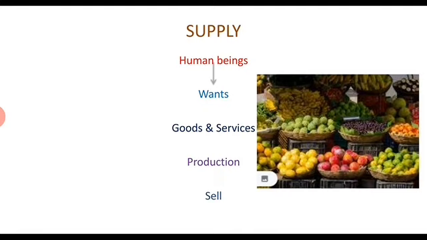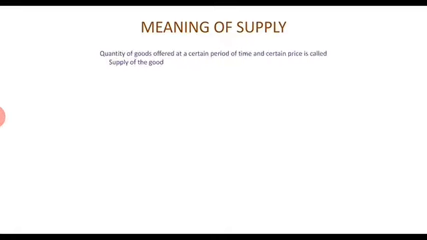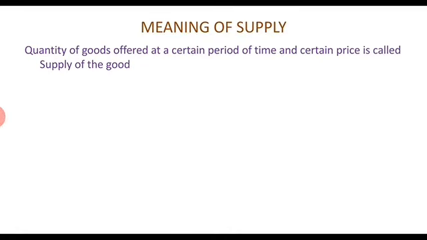Once produced, the producer is ready to sell the volume of production in the market. It is called supply. The meaning of supply: the quantity of goods offered at a certain period of time and certain price is called supply of the good.